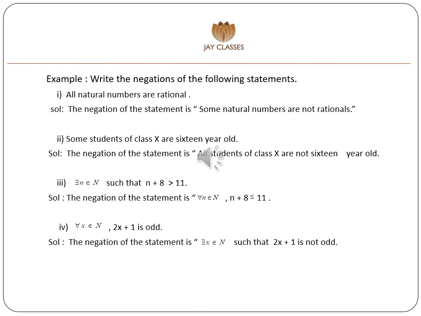Second example, some students of class 10th are 16 years old. The negation of the statement is all students of class 10 are not 16 years old.